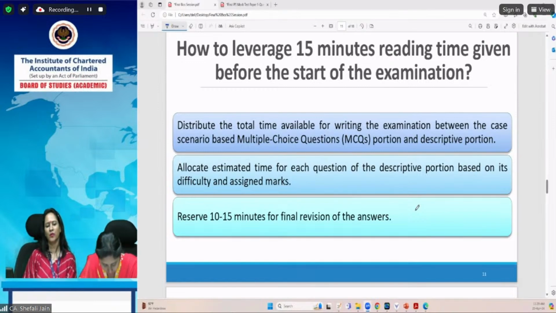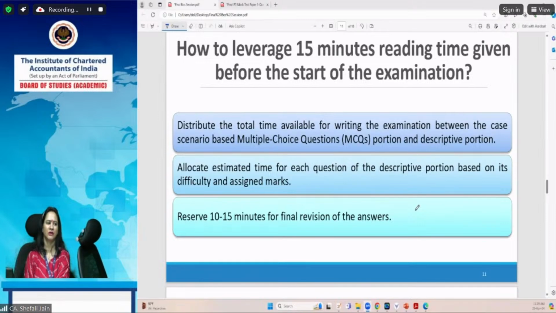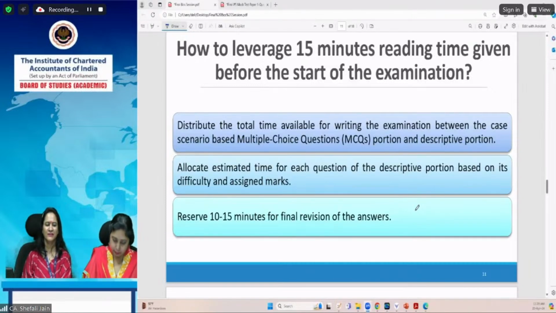Another important thing students generally ask is, ma'am, how much can we write, or how much answer is expected from us during the examination, how many paragraphs we have to write while answering descriptive or theoretical questions or an application based question. The right answer is that the length of the answer doesn't matter. What is expected from you is to write in relation to the requirement of the question.